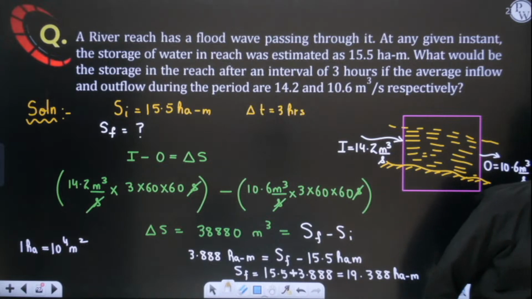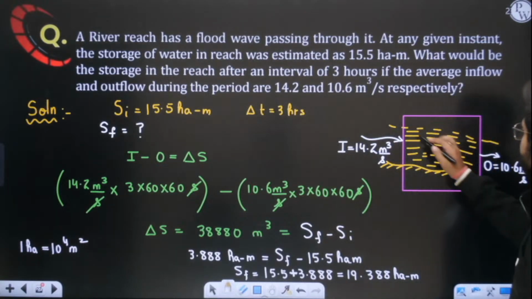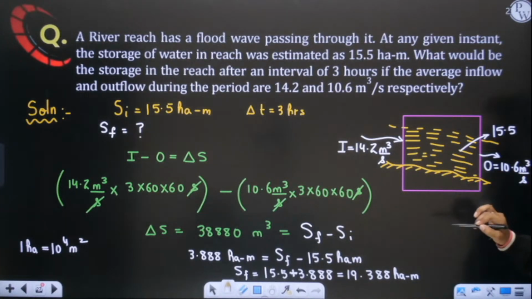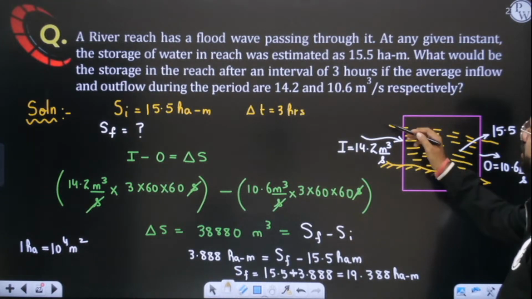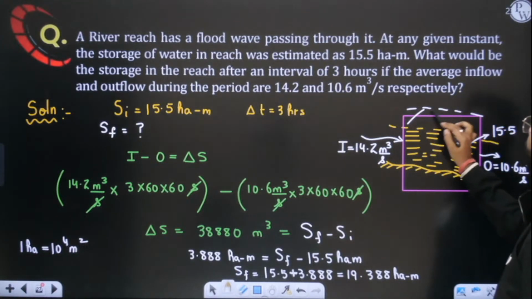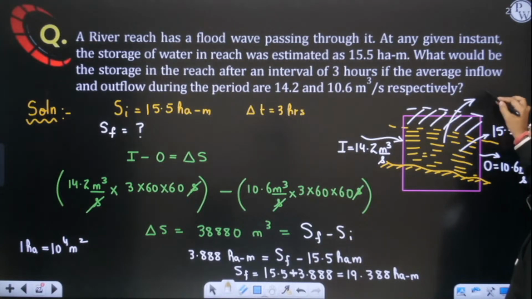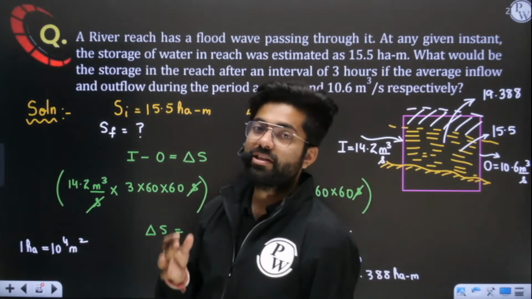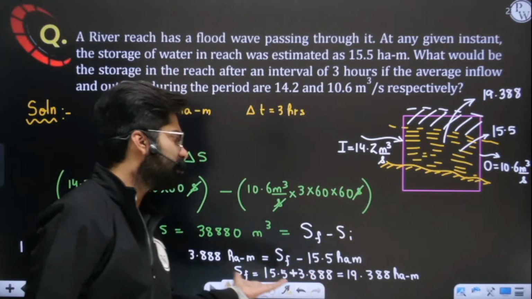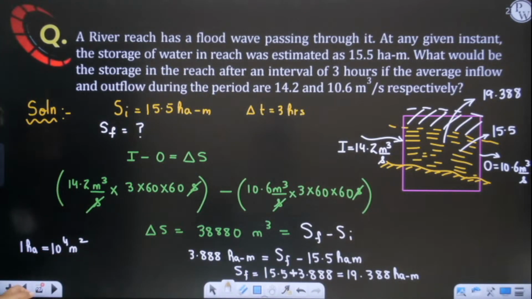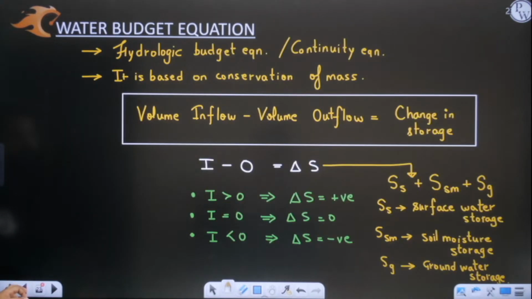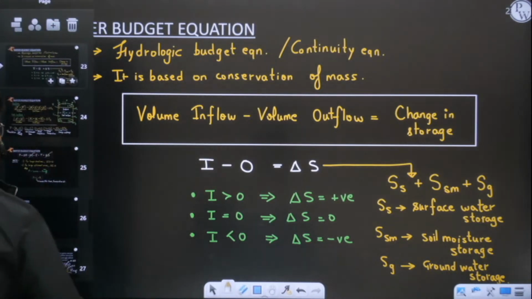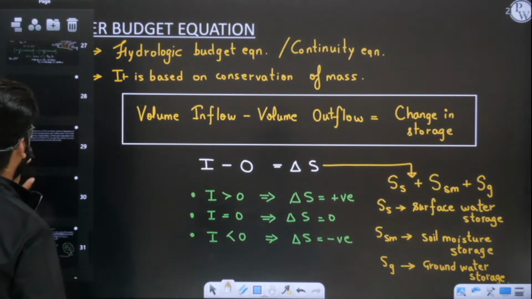Yes or no? So final storage will be, sir, simply you are saying the initial level, initially how much water is present here? Sir, initially 15.5 hectare meter of water is there, but after your flood wave has passed, after 3 hours, the total level of water is 19.388. Yes or no? So such type of questions you can easily solve. I hope this is very clear to you. So simply we have applied this basic water budget equation. Okay, see, let me discuss one more question that you can solve from home also.